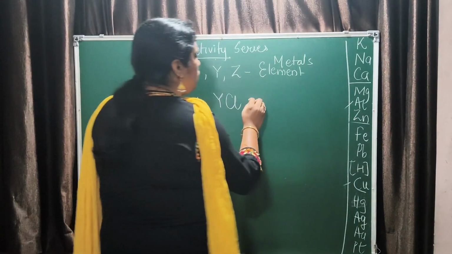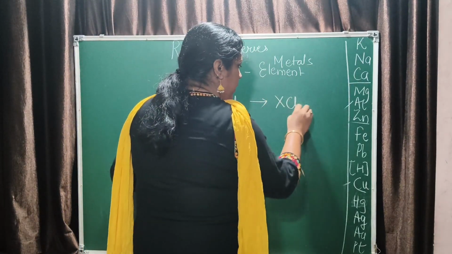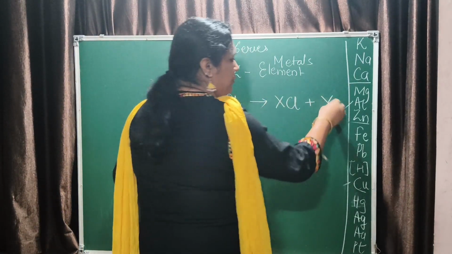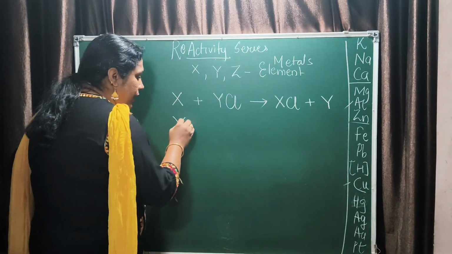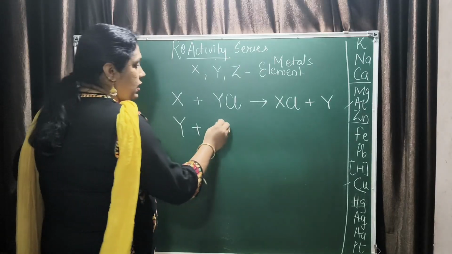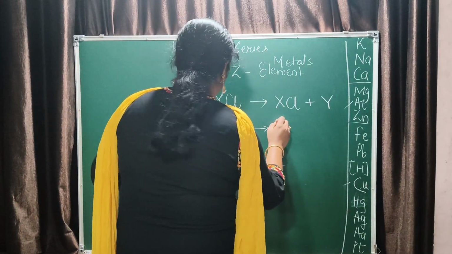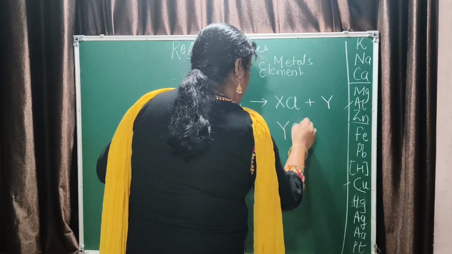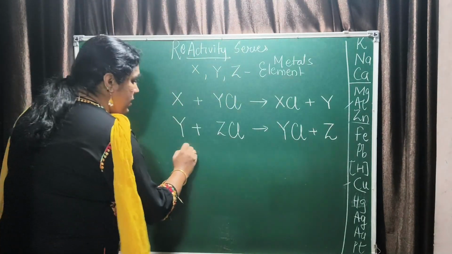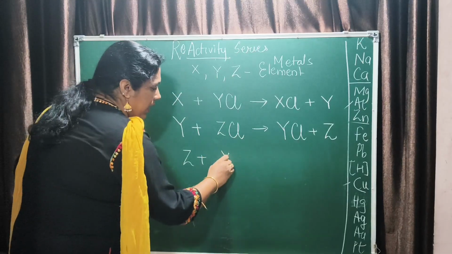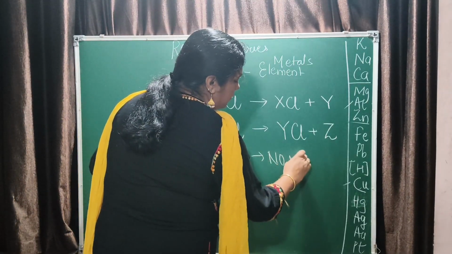Then you have the formation of X chloride and the Y metal is left. Then if Y reacts with Z chloride, what happens? Y chloride is formed and Z is left behind. But when Z reacts with X chloride, there is no reaction.